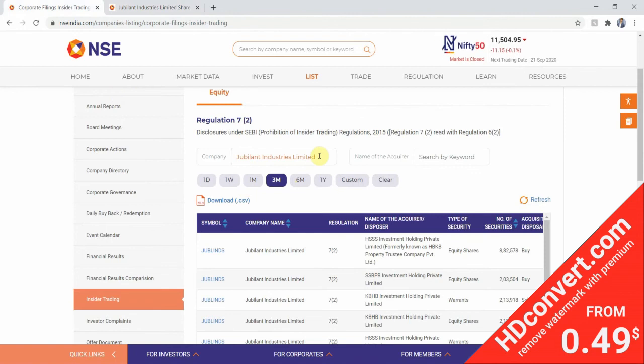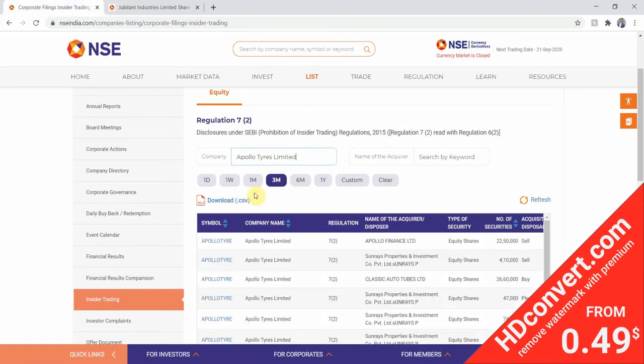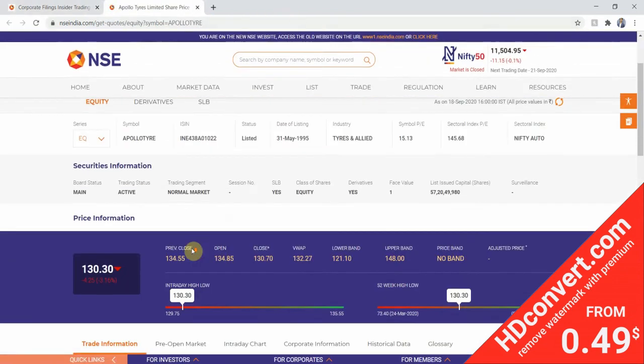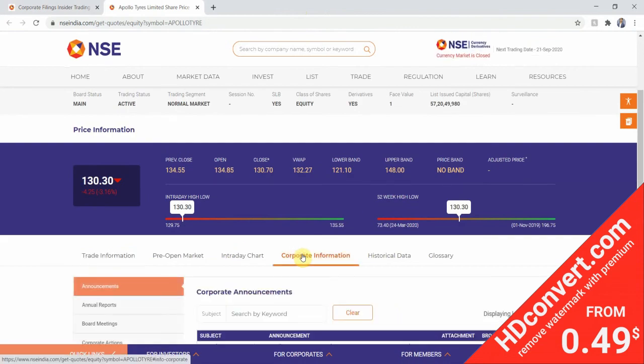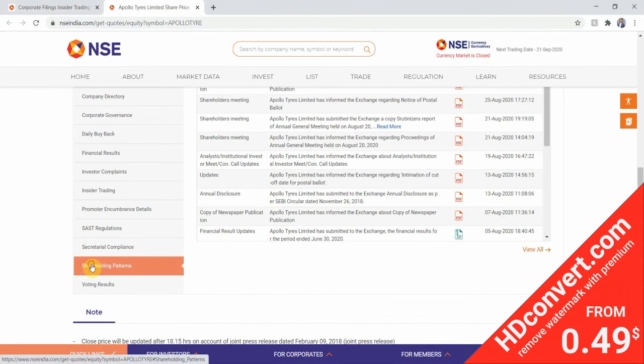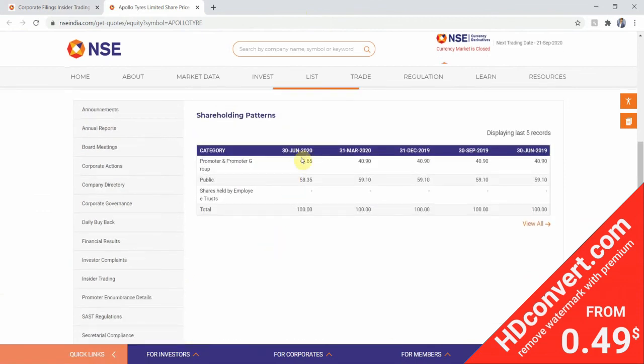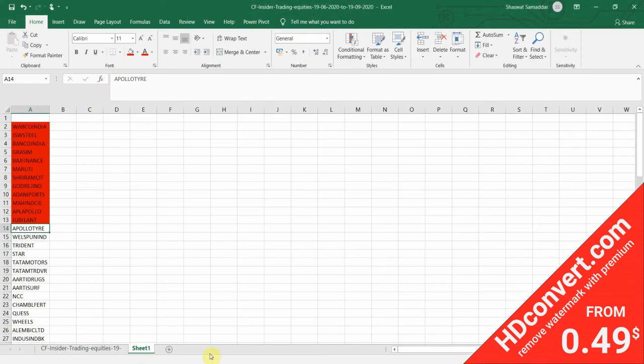If any stock fails to pass any of the criteria set by us, then we don't have to go further in that stock. We could just go ahead and discard that stock. Next on the line is Welspun India. So we'll copy that. We'll go to the corporate filings. We will paste. We will click on the symbol Welspun India Limited. We can close the Apollo Tire tab.